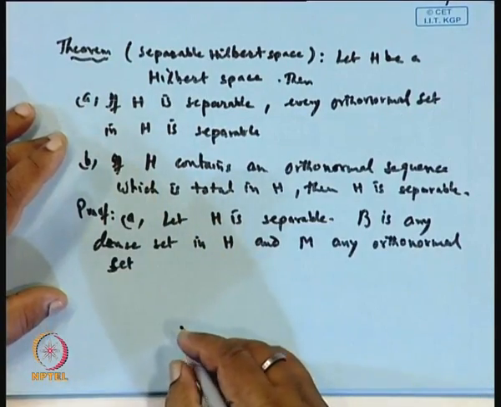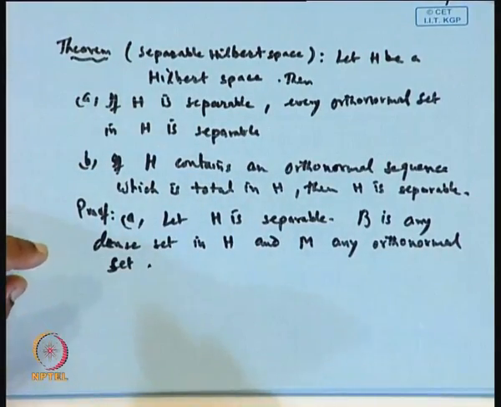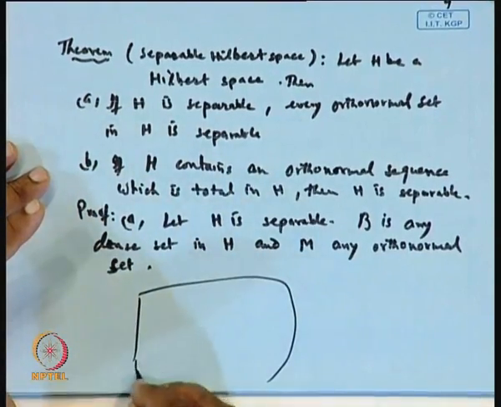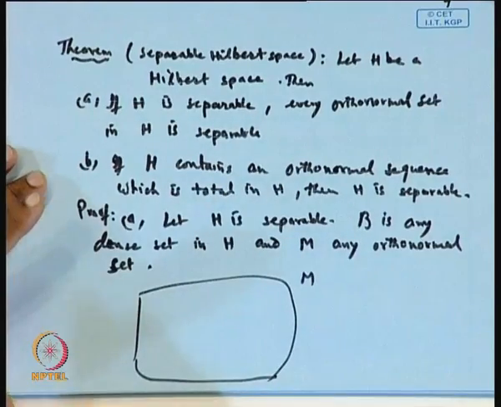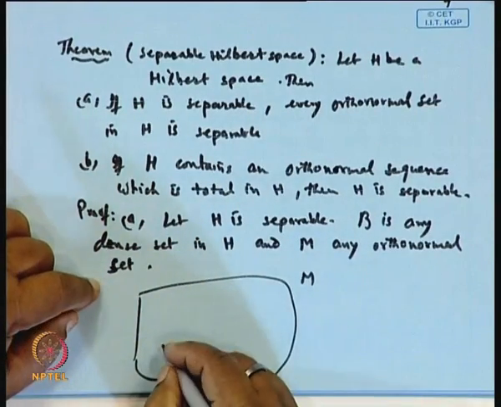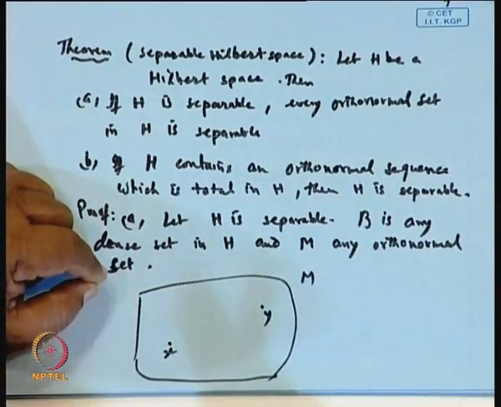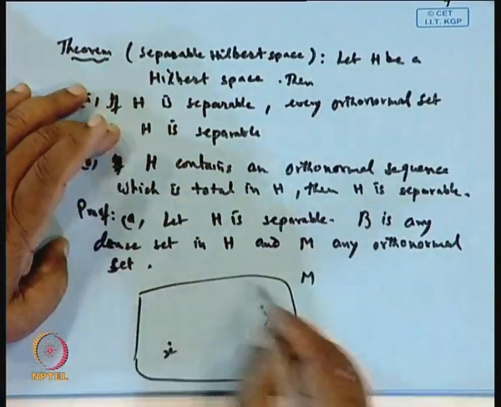This is our M. Now, M is an orthonormal set. So, suppose x and y are two elements of M.